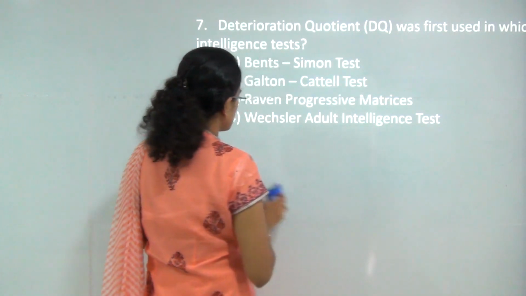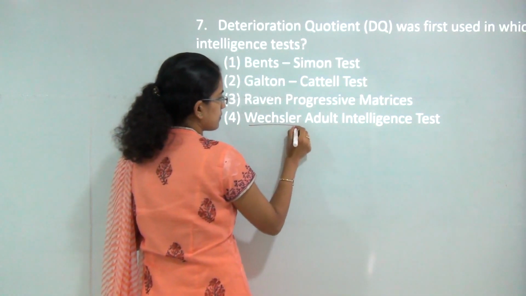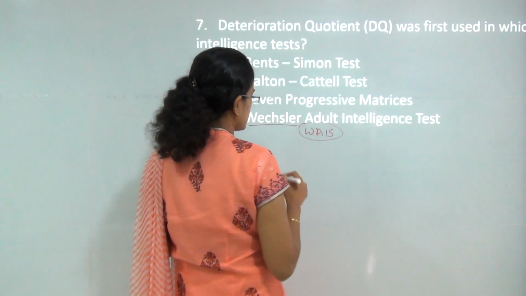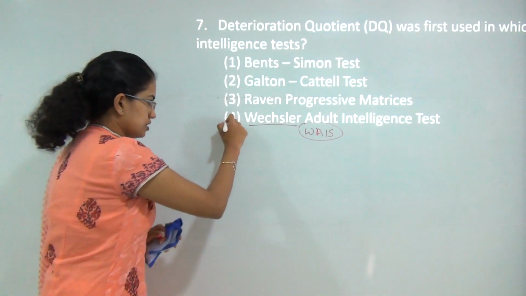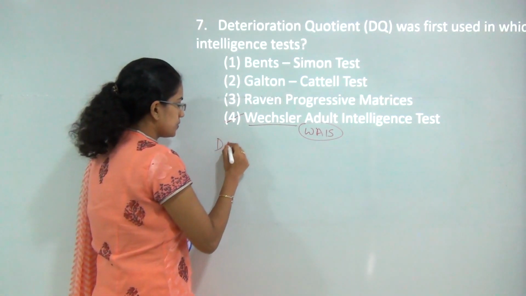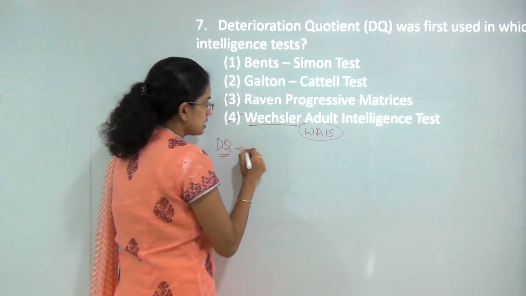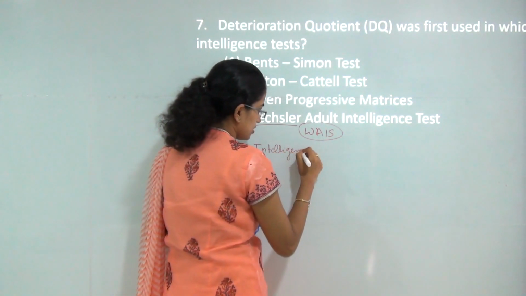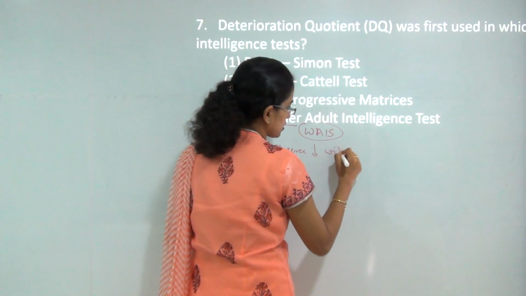Now deterioration coefficient was given by Wechsler, first used in the Wechsler adult intelligence scale. This is the correct answer, but let's understand what is DQ. Deterioration coefficient says that intelligence decreases with aging.